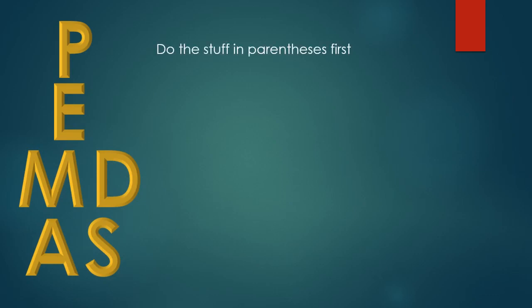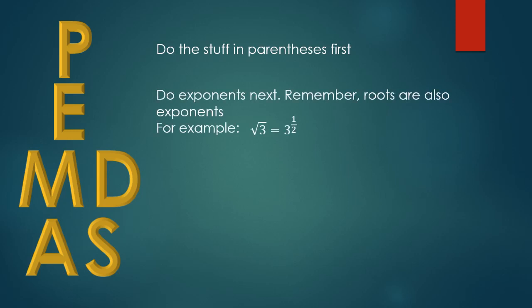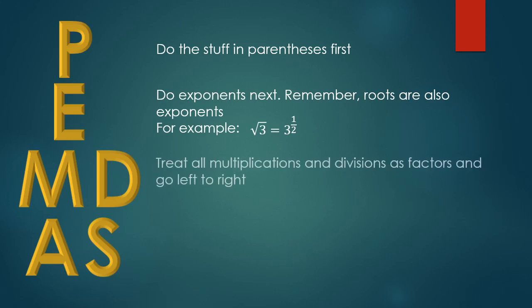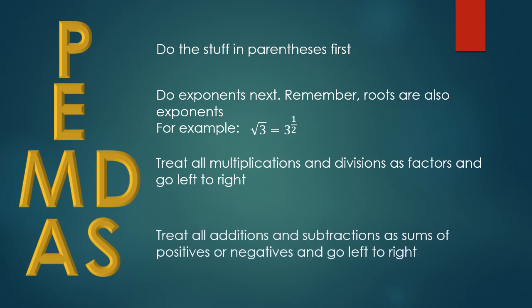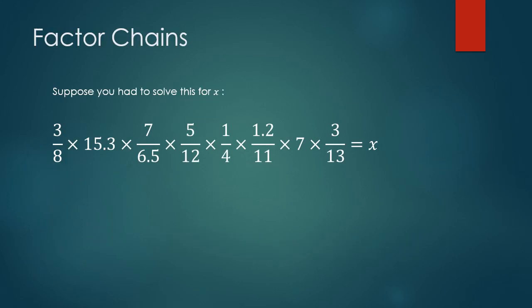So always do the parentheses first, then do the exponents next. And remember, roots are also exponents. For example, the square root of 3 could be rewritten as 3 to the 1/2 power. Then we treat all multiplications and divisions as factors and go left to right. And similarly, we treat all of our additions and subtractions as sums of positives and negatives and also go left to right.